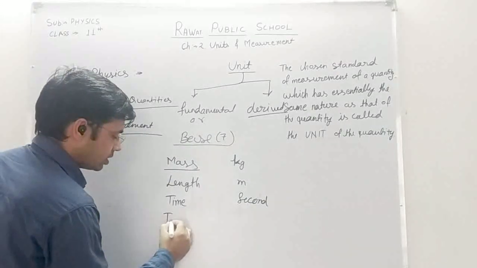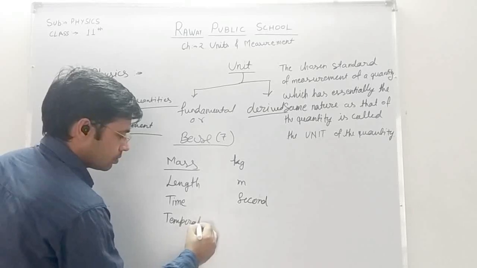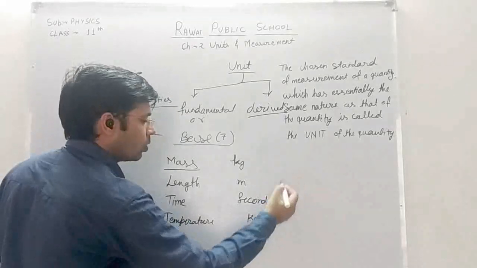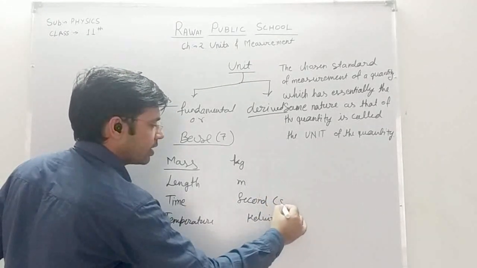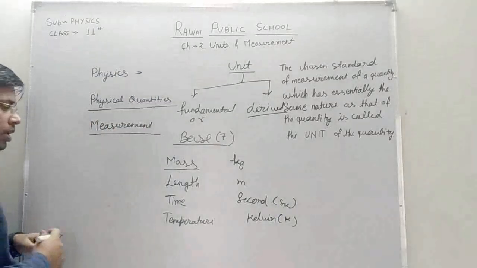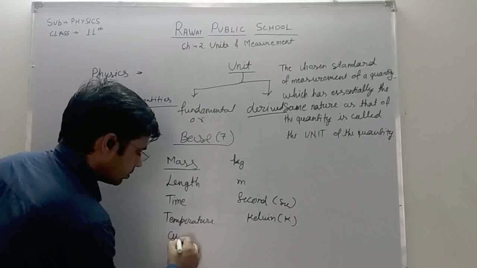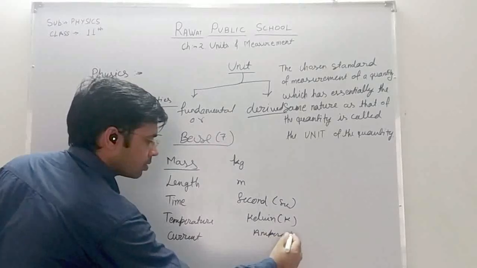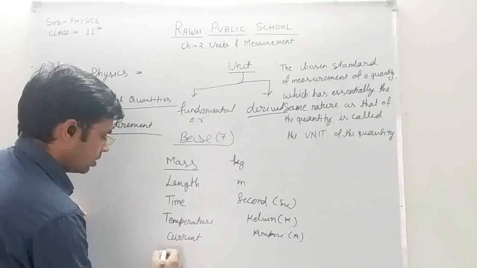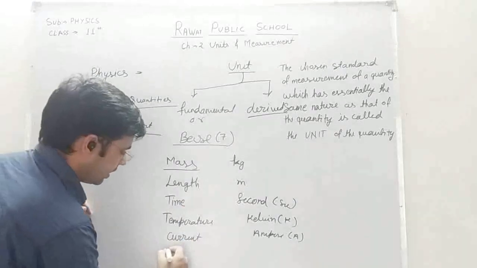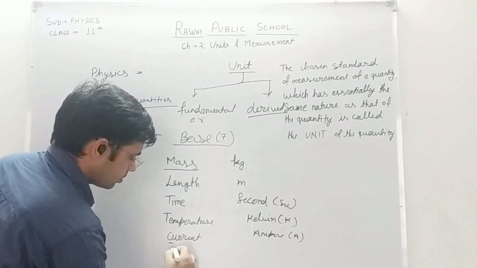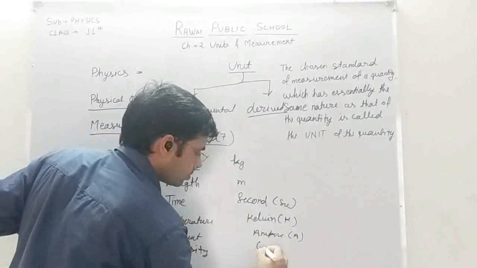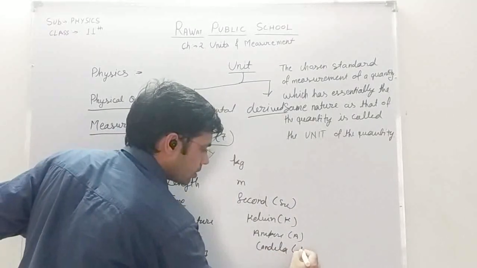Next is temperature, whose unit is Kelvin, written as K, and second is written as s only. Next is current, whose unit is ampere, written as A. The sixth one is luminous intensity, whose unit is candela, written as cd.